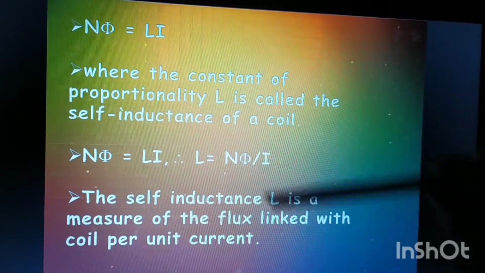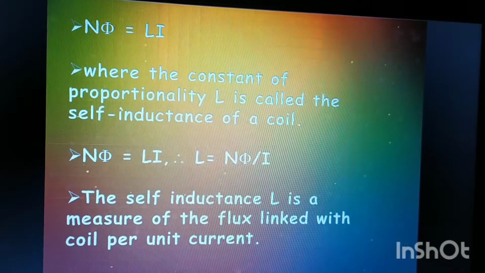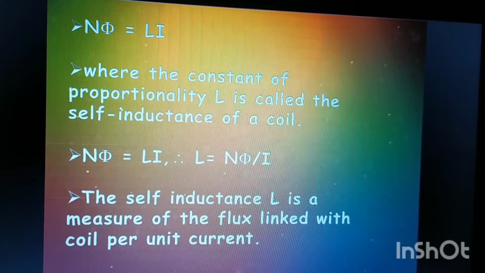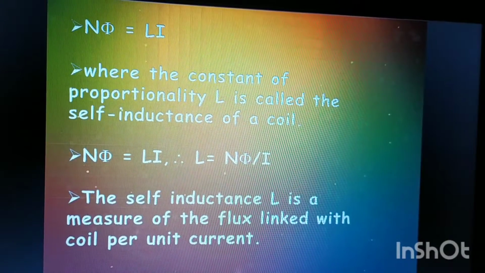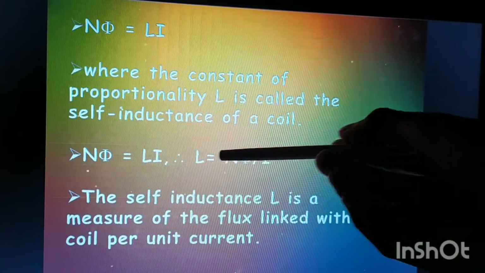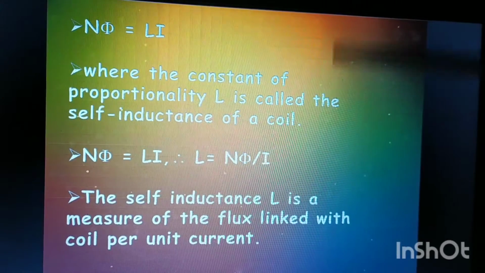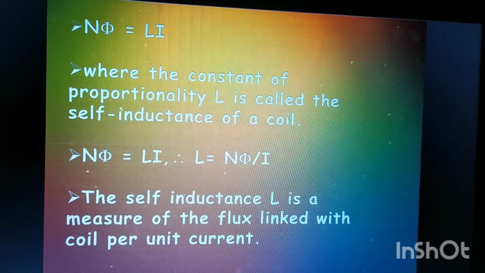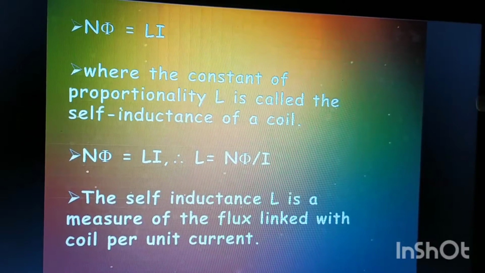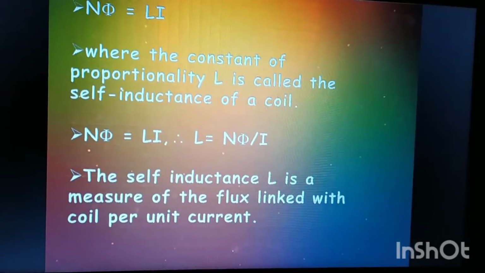Now we can write this equation as N phi equals L i, and we can arrange this equation to get the coefficient of proportionality, or the self-inductance of the coil. So what do we get? We get the self-inductance of the coil as N into phi, that is, total flux linked with the coil per unit current passing through the coil.